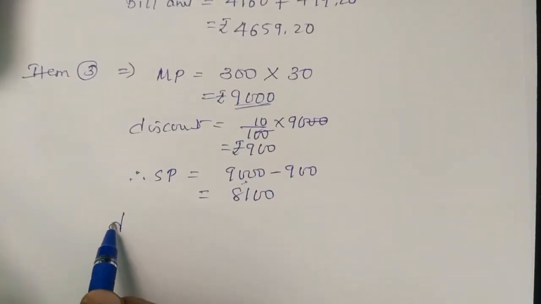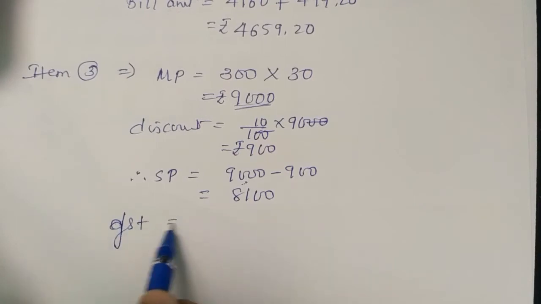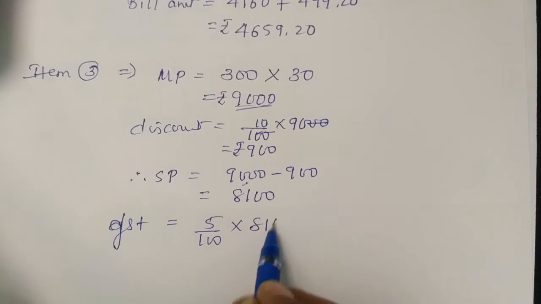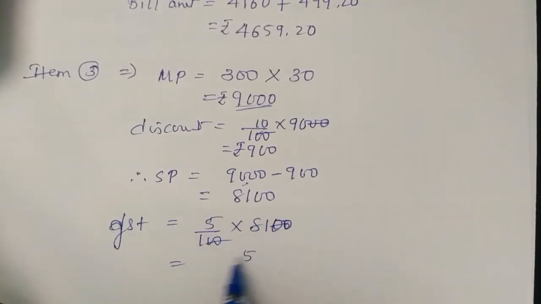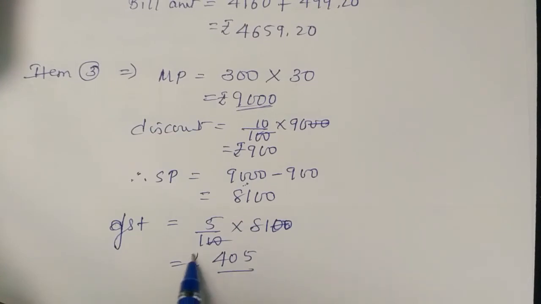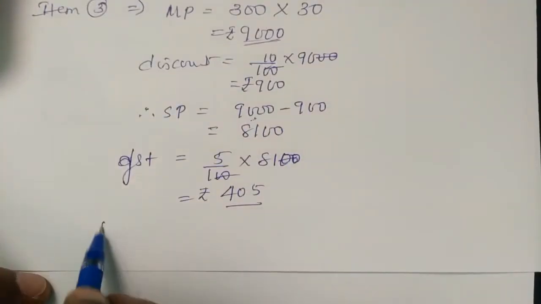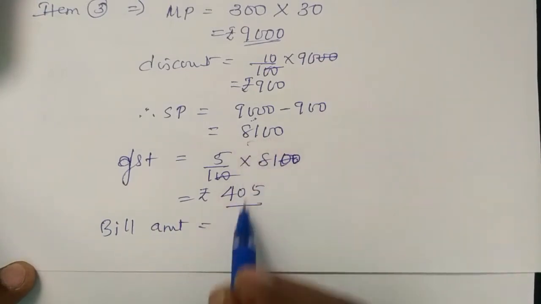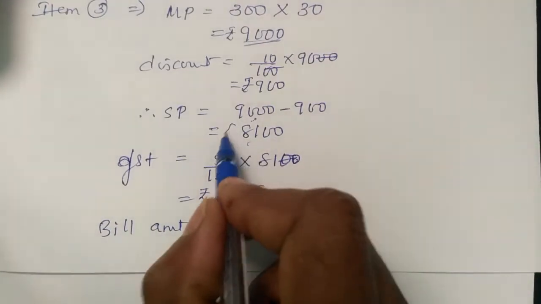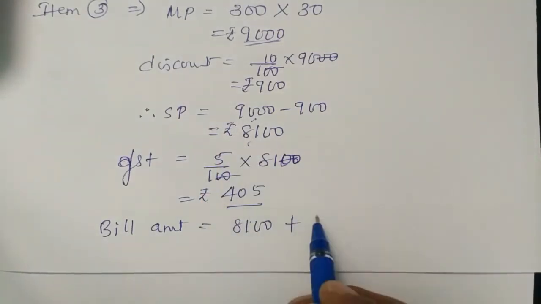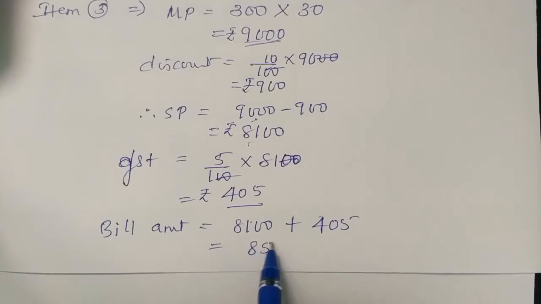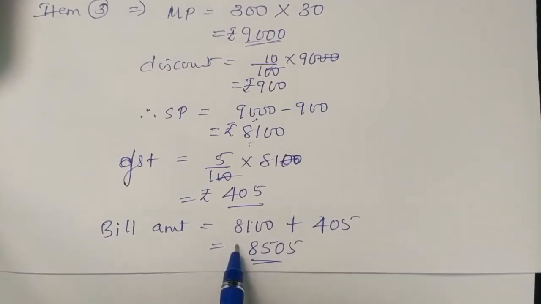Next, GST. How much is GST? 5%. 5% into 8,100. So two zeros cancel. 5 and 40, 405 rupees. 405 rupees is the GST. Now the bill amount. For what rate are we buying? We are buying for 8,100 plus government charges of 405 rupees. Totally 8,505 rupees. This is the bill amount.